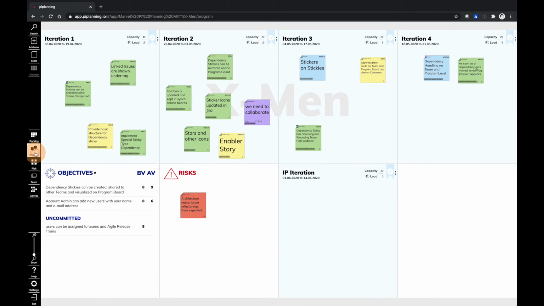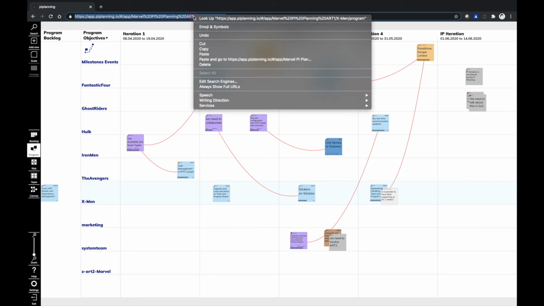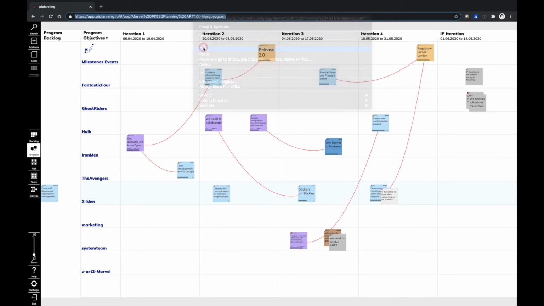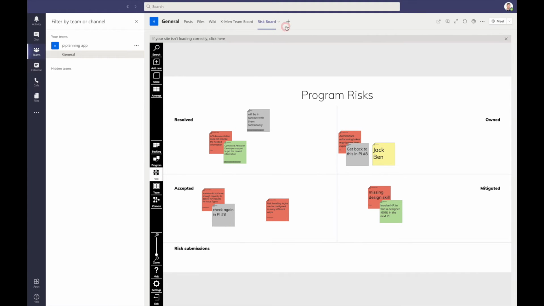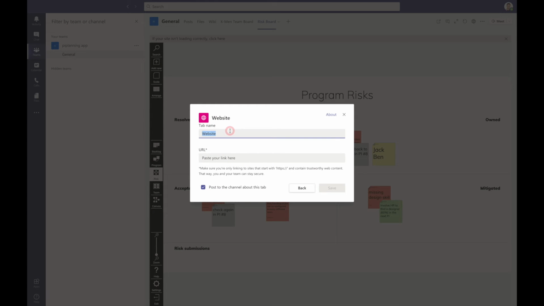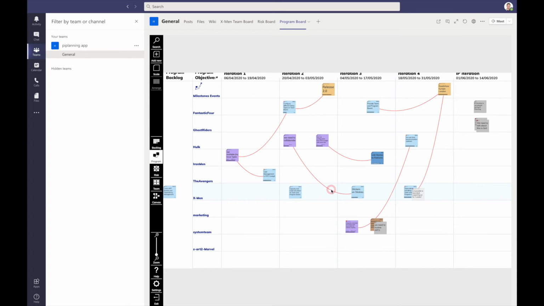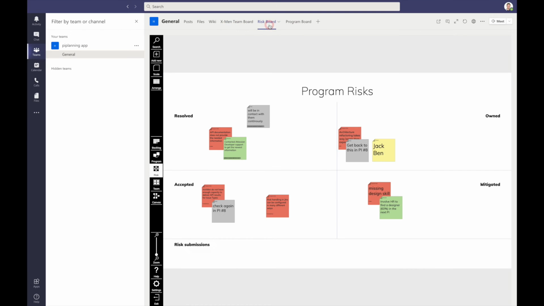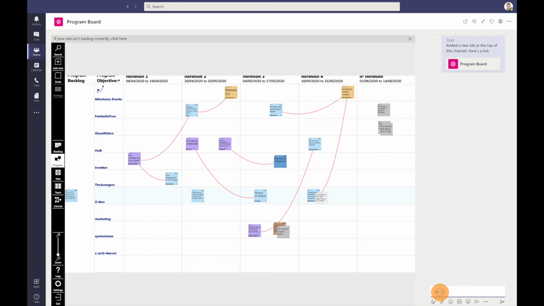To set up the boards in Microsoft Teams, you just have to copy the board URL. Then, under Add tab, you can click on Website. Give the board a name, for example, Program Board. Then, paste the copied URL and click on Save. In the same way, you can also create your team board. This way, all communication is done through Microsoft Teams. Cool, right?